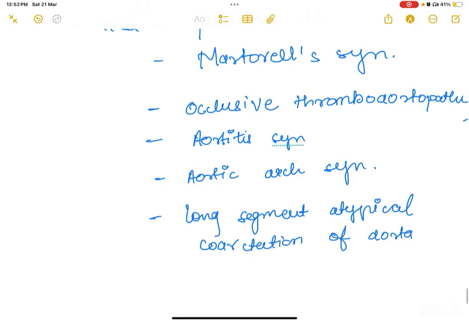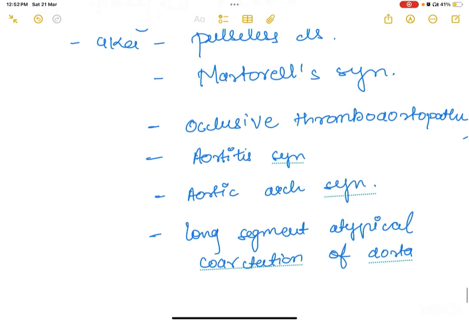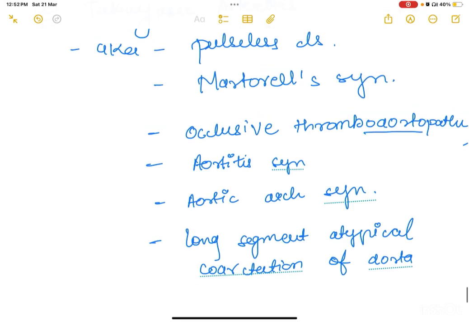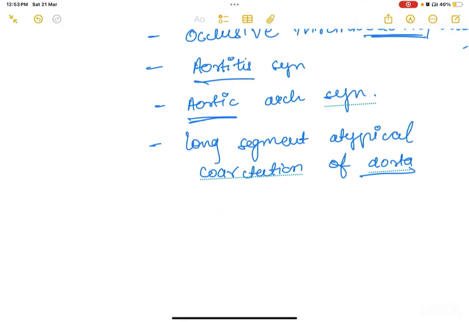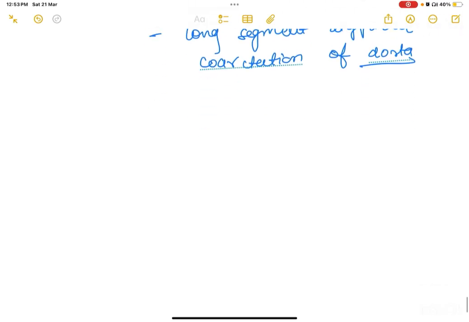So, what are the other names of Takayasu arteritis? It is also known as pulseless disease, Martorell syndrome, occlusive thromboaortopathy, aortitis syndrome, aortic arch syndrome, and long segment or atypical coarctation of aorta. So, it is basically a chronic granulomatous vasculitis. So, what will happen in it? There will be stenosis, occlusion, and aneurysm of large elastic arteries, right?